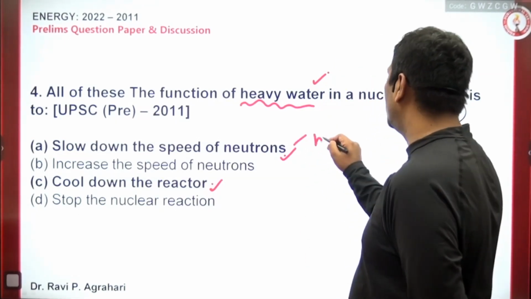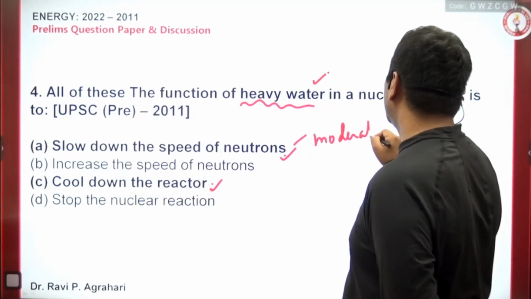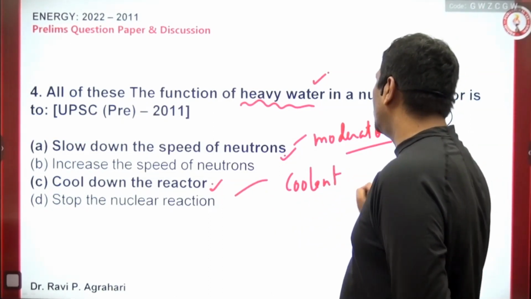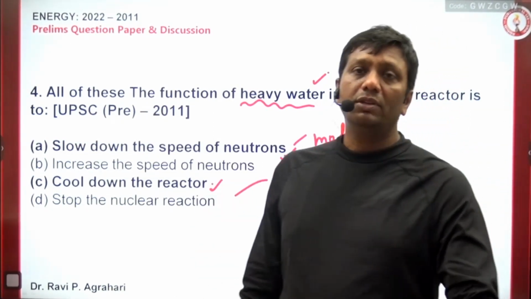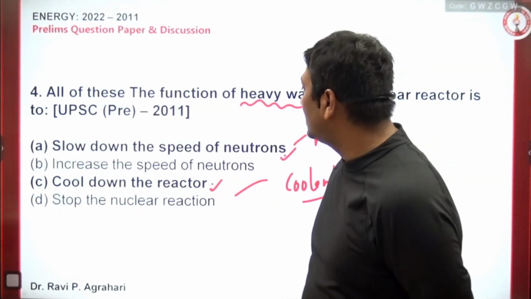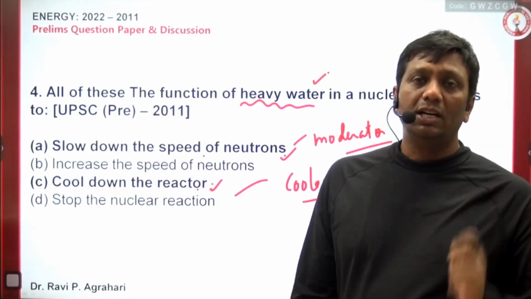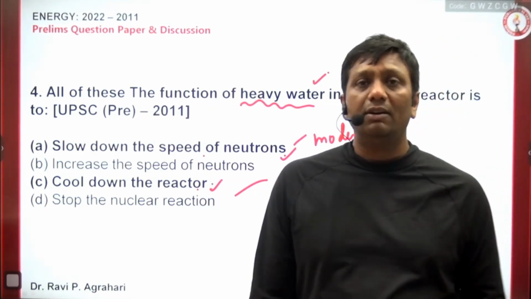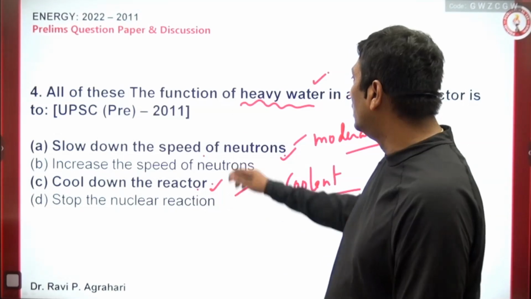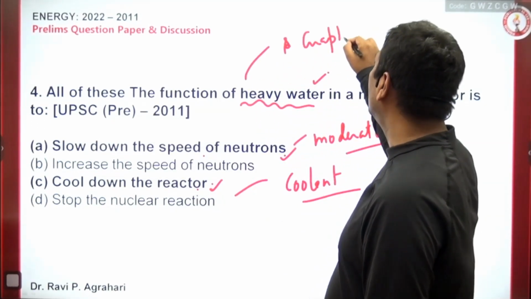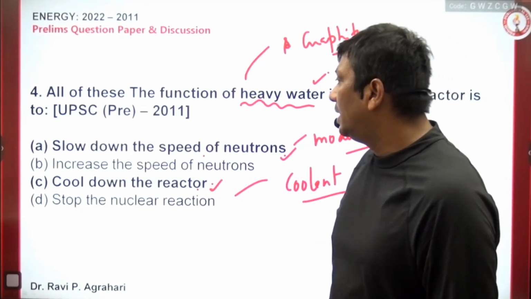Moderator is the application of heavy water that will slow down the speed of neutron. And coolant is a chemical substance that will bring down the temperature of the reactor for further reaction. And this is the reason both statements should be right. Even whenever I discuss with you guys the entire static part of the entire book covered, I told you heavy water and graphite, and one more example is graphite, they are the best moderator. Okay, they are the best moderator.